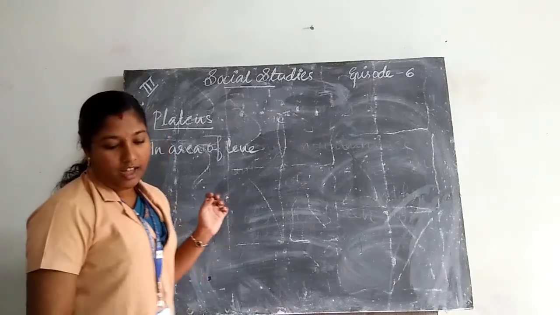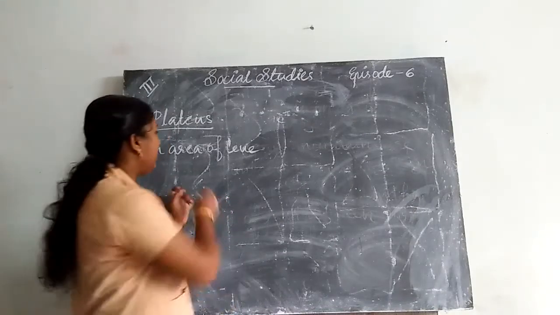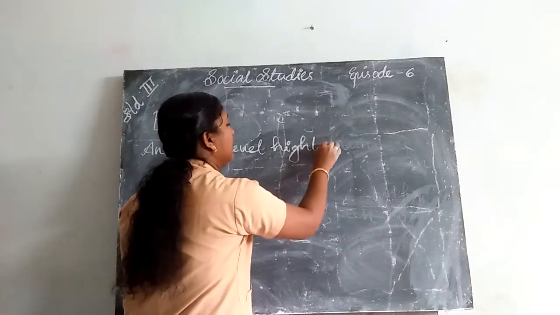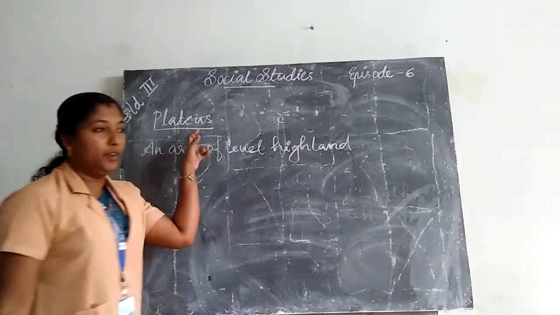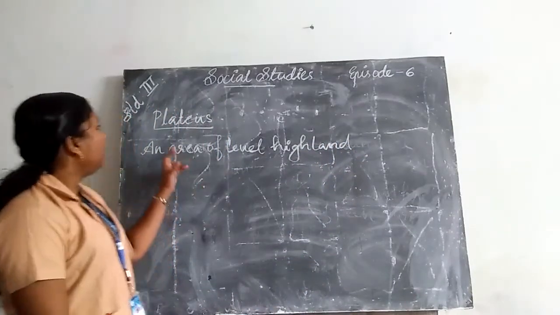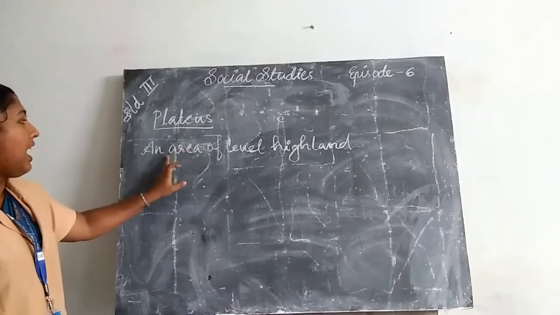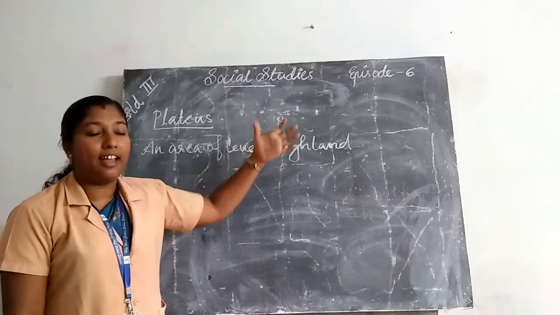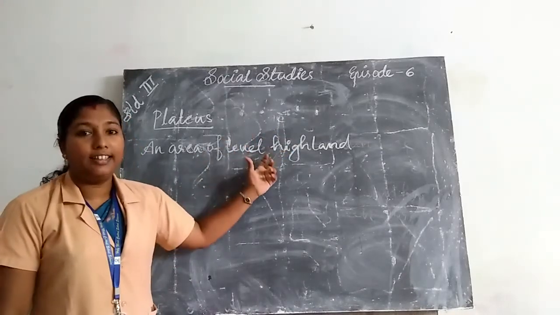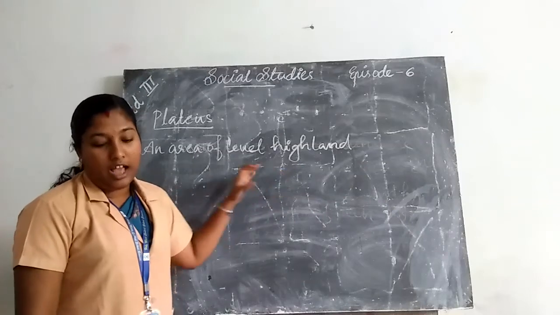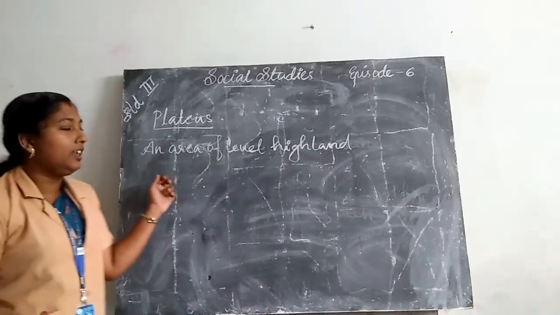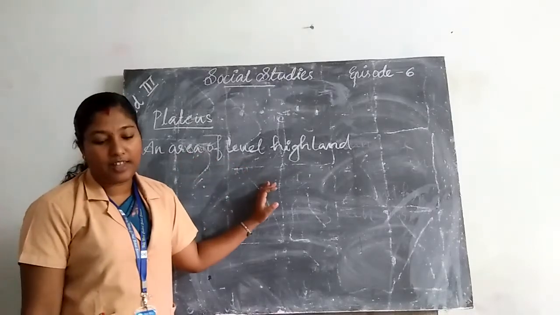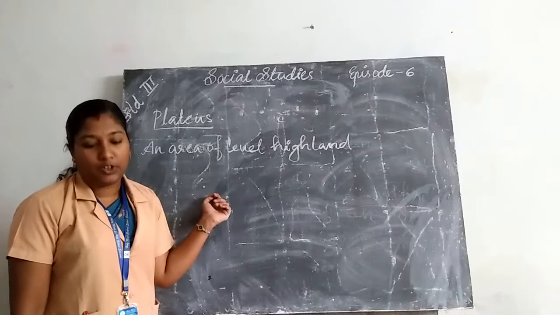An area of level highland is called a plateau. Once again, what are plateaus? An area of level highland is called plateaus.